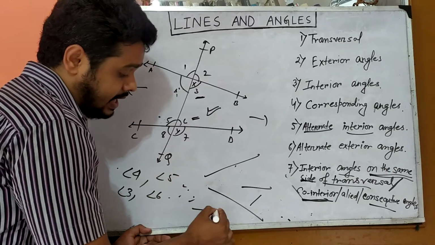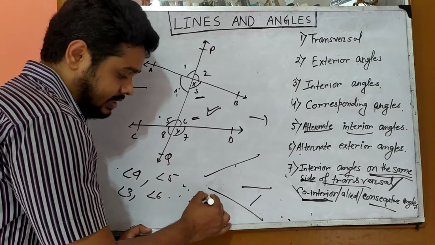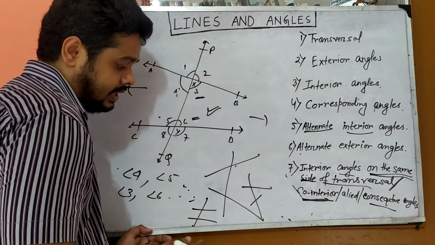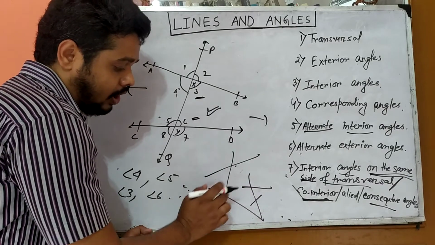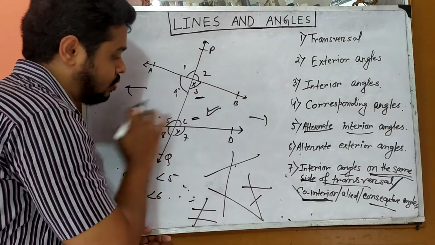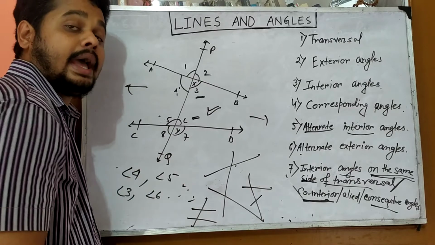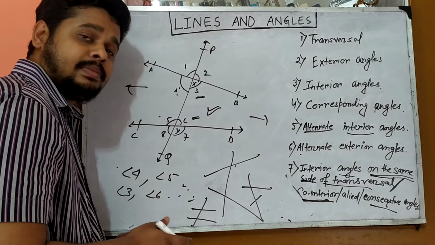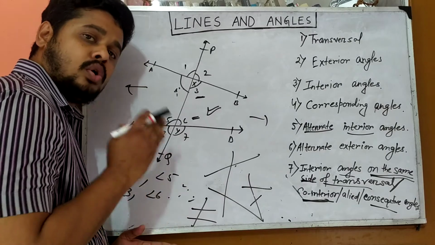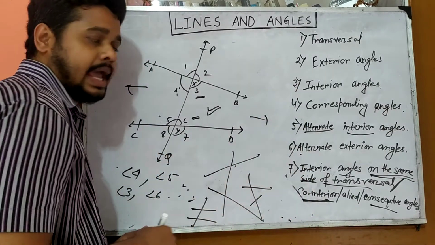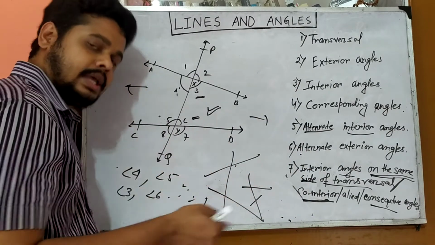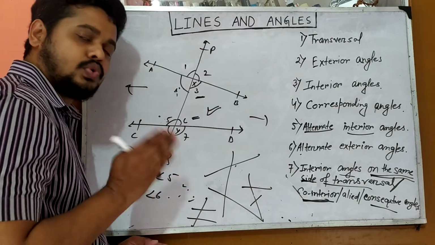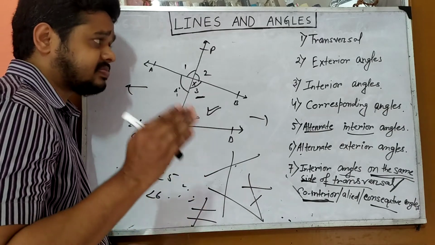But if they are parallel, and this is a transversal, that is a special case, when these two lines are parallel. And when they are parallel, some property holds for all these angles, and that will be discussed in the next class. Okay, up to here today, thank you.